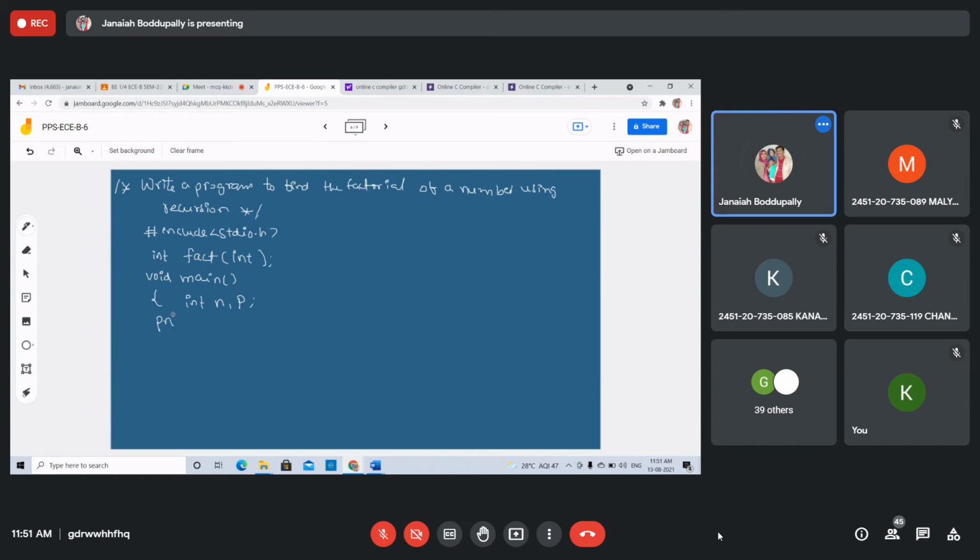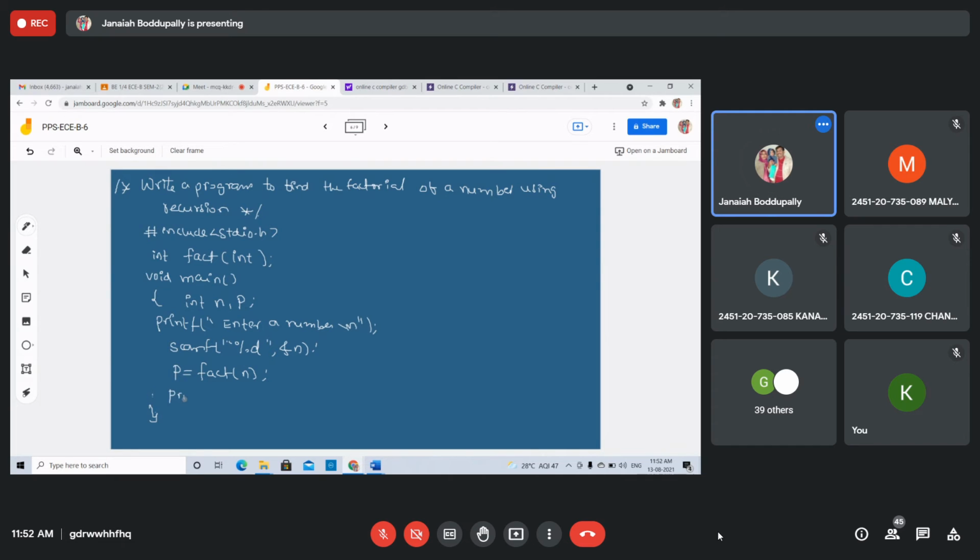printf enter a number, then scanf percent d, ampersand of n. Then call the function and store the function value. The function is fact of n. That's it. Right? Control immediately goes to the function.